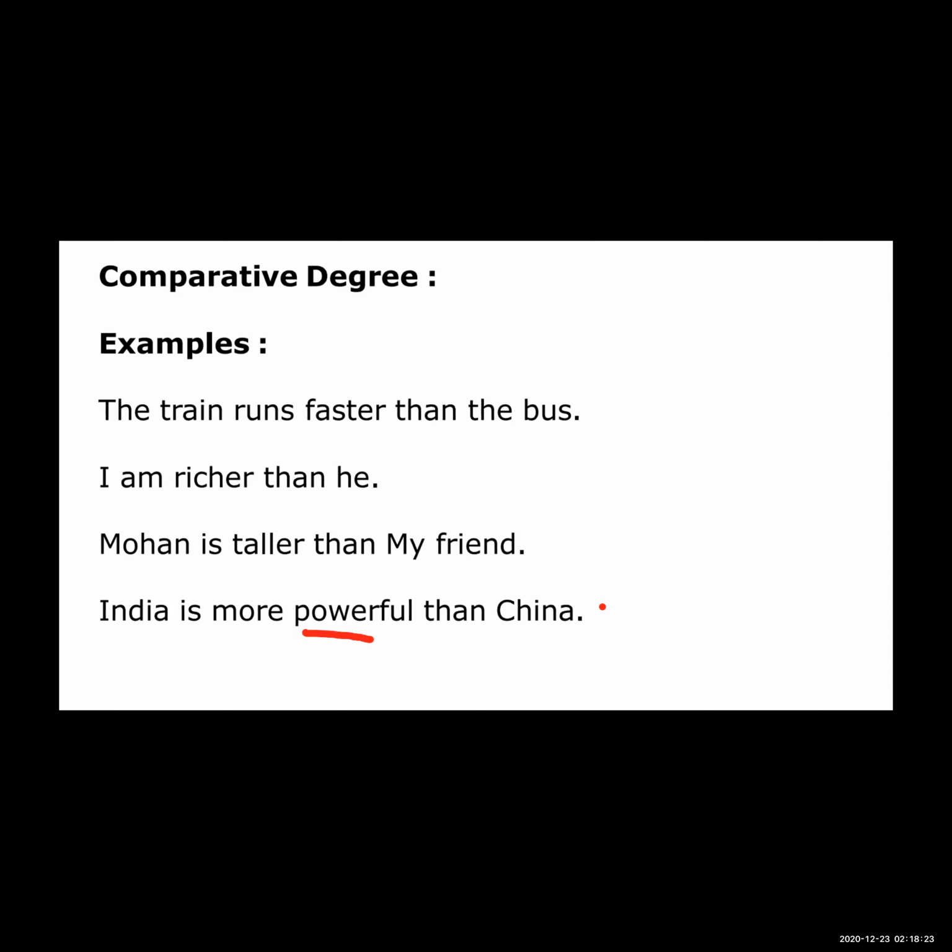Now at last, hence, every adjective of quality has three degrees. First one is the positive degree, which we use when we speak about only one person. Second one is the comparative degree, when we compare two persons or two things. And third is the superlative degree, when we compare three or more persons, three or more things, and one is having the highest degree. So at that time we use the superlative degree.